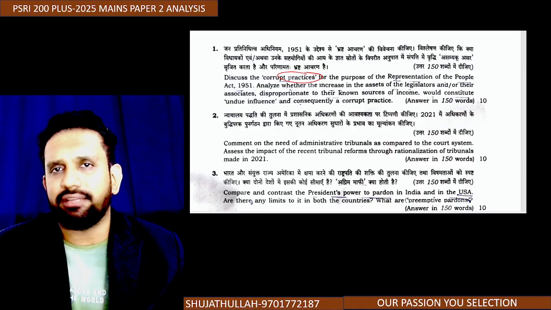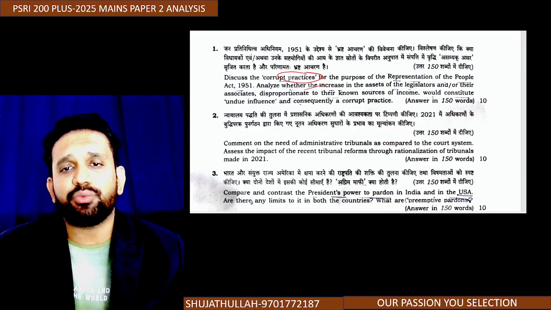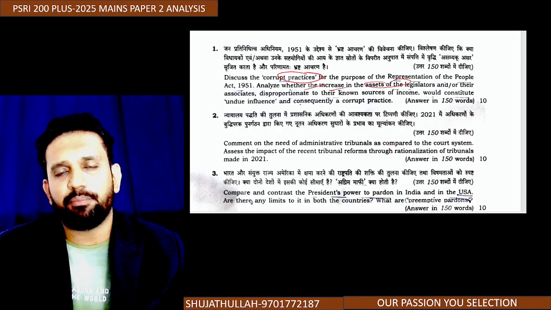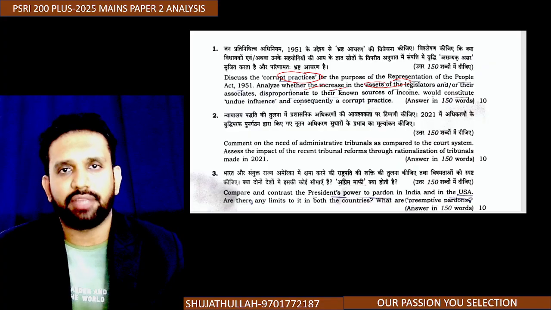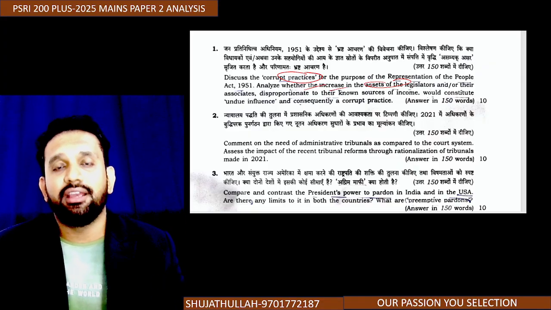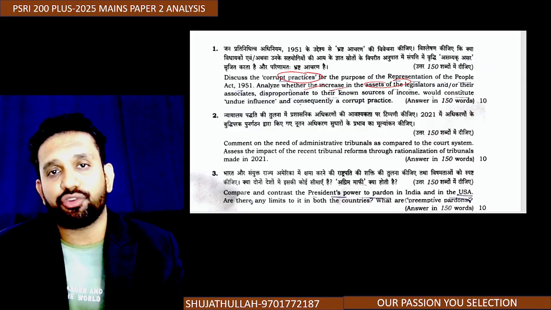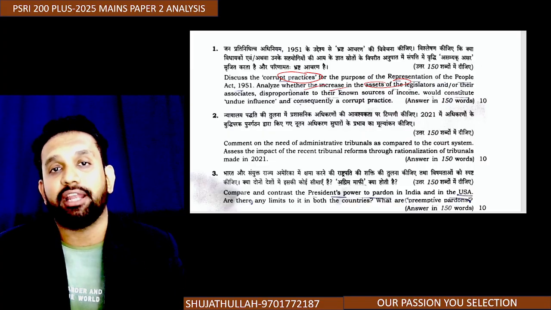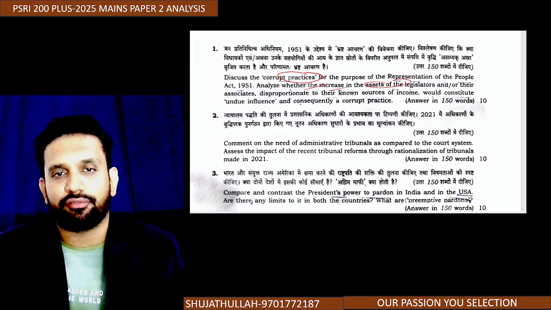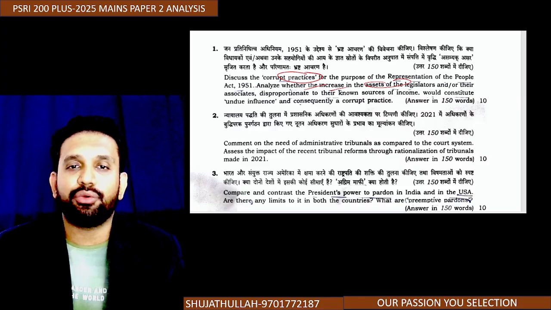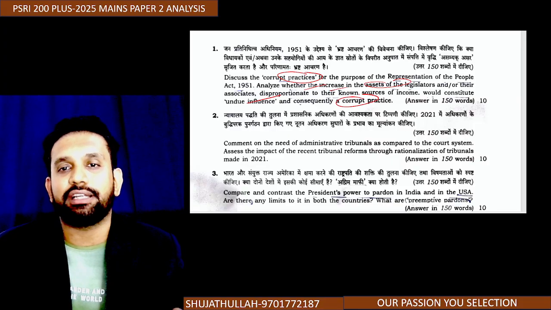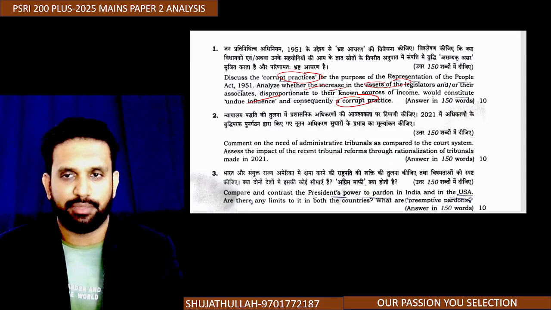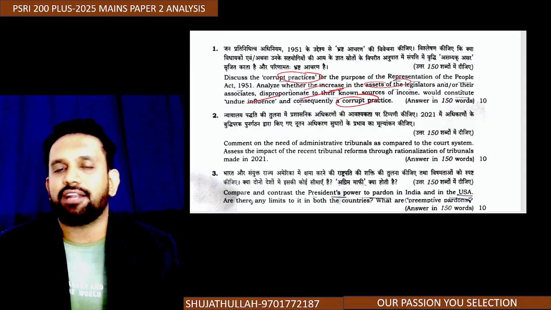So, discuss the corrupt practices. This is a very simple thing. We'll do it. Now analyze whether the increase in the assets of legislators, that is, if I become an MP or MLA and my assets or wealth are increasing, which is very much disproportionate, not equal to the income I earn as an MLA or MP, but I am accumulating a lot of wealth, would it constitute undue influence or not, and consequently become a corrupt practice, with the help of which disqualification can also be possible? So let us start our discussion with this.